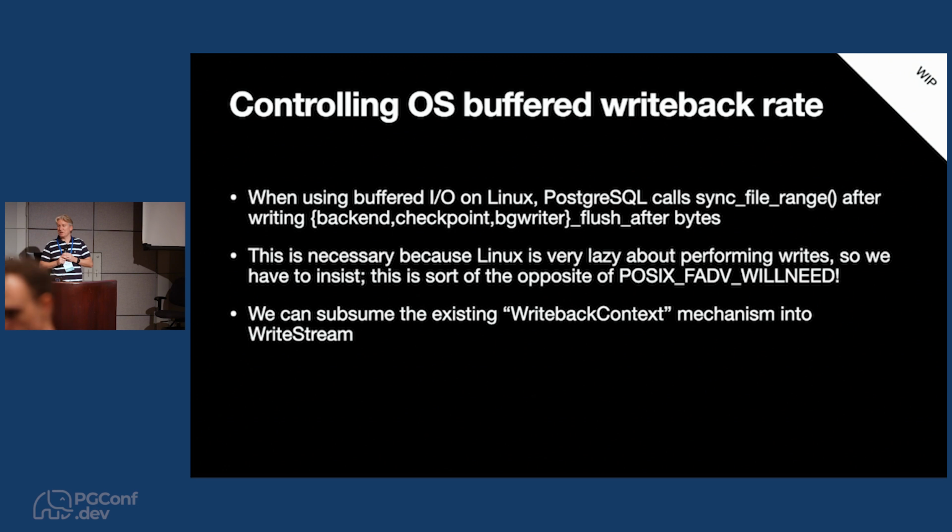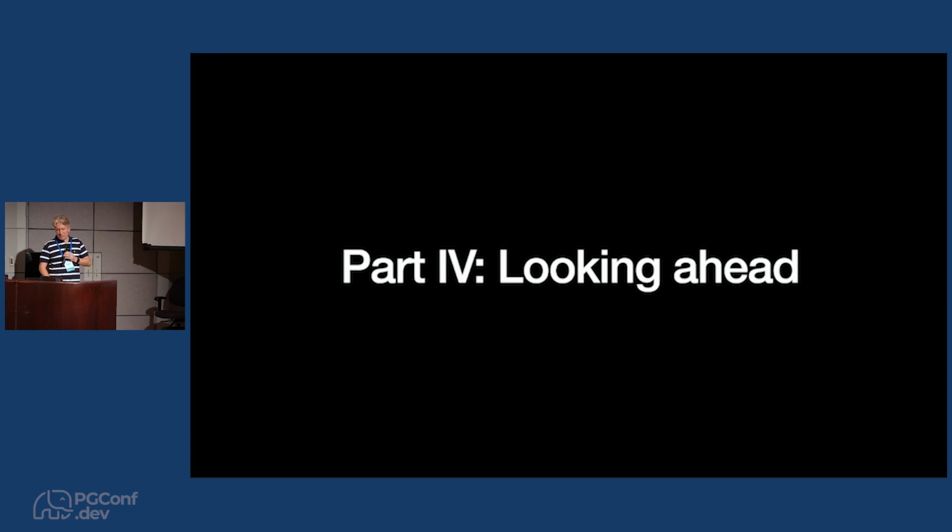So if you look at a checkpoint or any other process that's doing a lot of writes in Postgres on a Linux system and trace it, you'll see that it's calling sync file range periodically after doing a whole bunch of writes. And that's another thing that can be folded in. It's done, I wouldn't say in an ad hoc way, but there's a component in the buffer management code called write-back context, and we can kind of fold that into the write stream. And if you think about it, it's kind of the opposite of that advice we do when we're doing random reads.